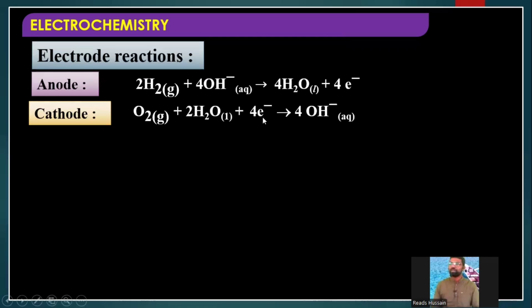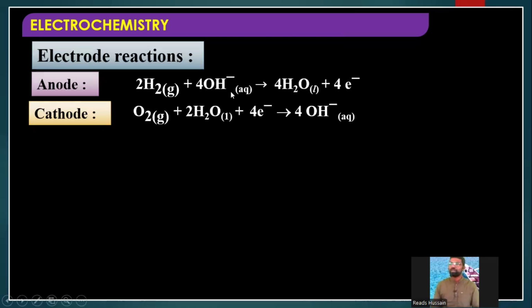Next, what are the other similar groups present? Here 4 water molecules are there. Here 2 water molecules are there. So we can cancel 2 water molecules from here, and out of 4 water molecules, you can cancel 2 water molecules. That means here no water molecule is left, but here you have 2 more water molecules, right?